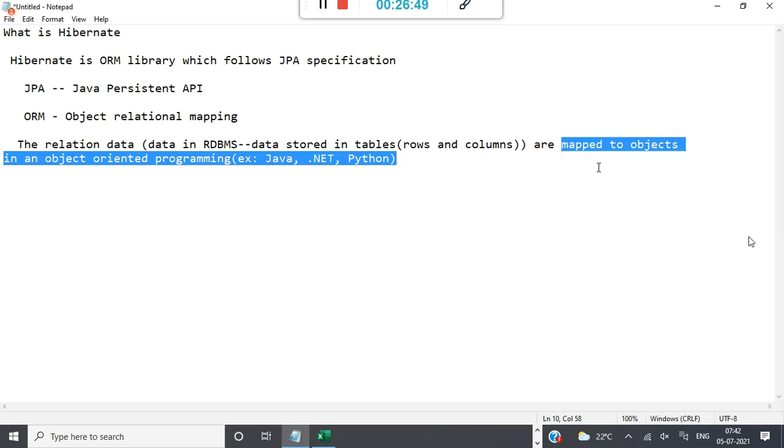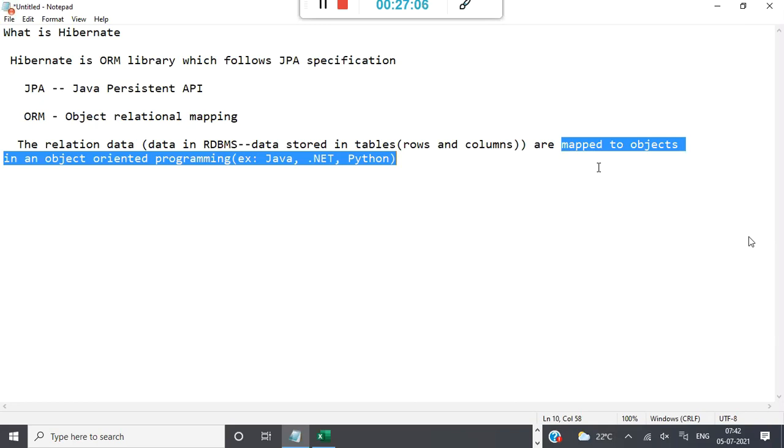Once the data is there in objects, now you can work on those objects. Let us take Java: you can work on the Java objects, process the data, and do anything with the data. That is what we call object relational mapping.